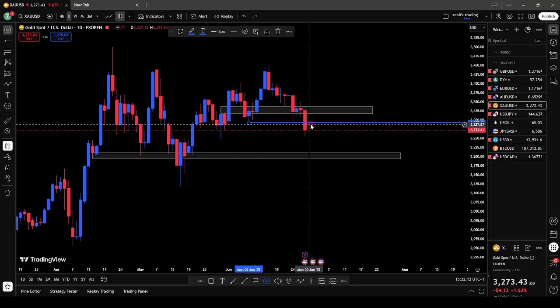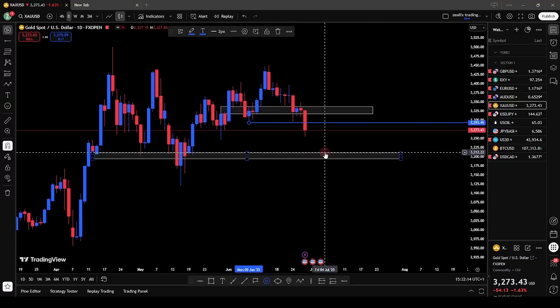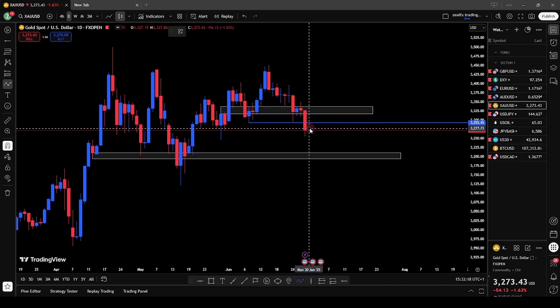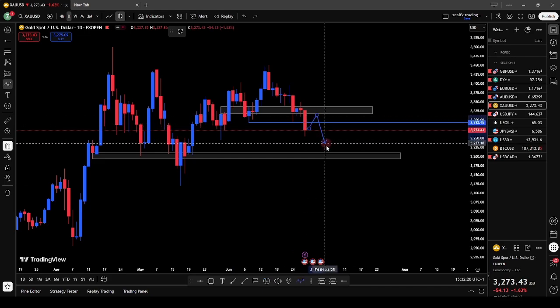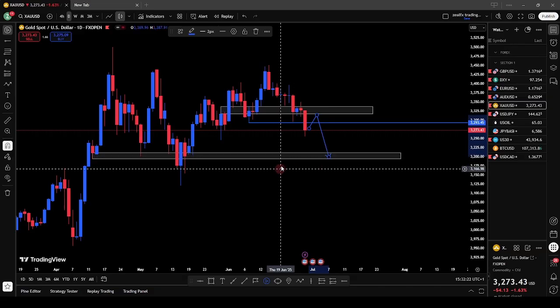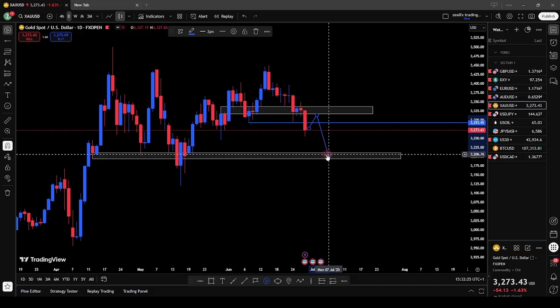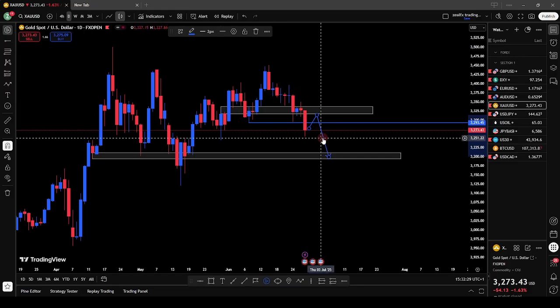we expect price to retest this zone, then we'll see a further push to the downside for gold. So we expect gold to retest this zone this week, then we'll see further downtrend movement for gold to this next support level for the Gold USD. So let's look at the weekly chart of the Gold USD.